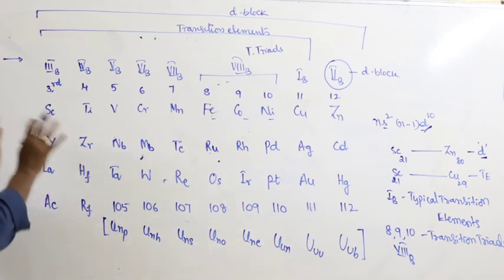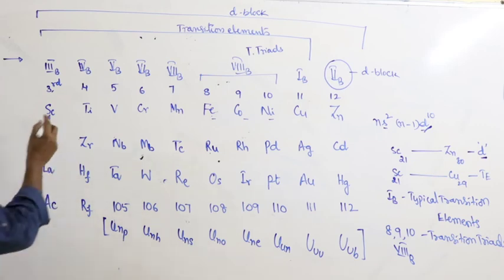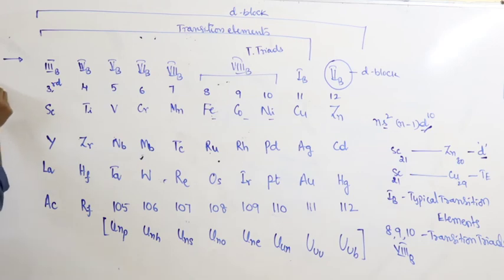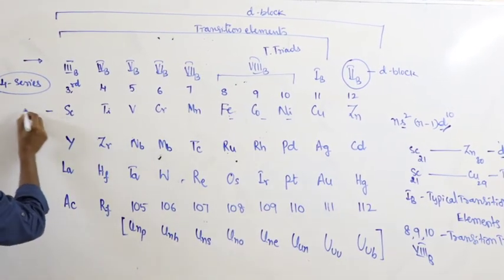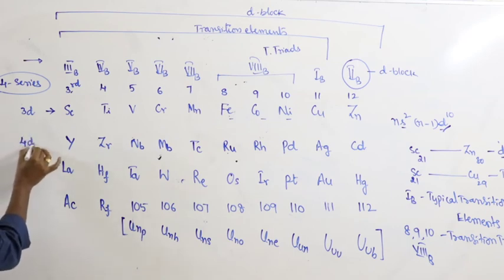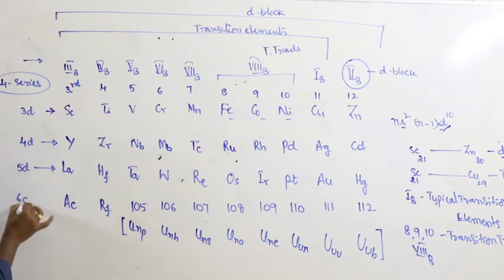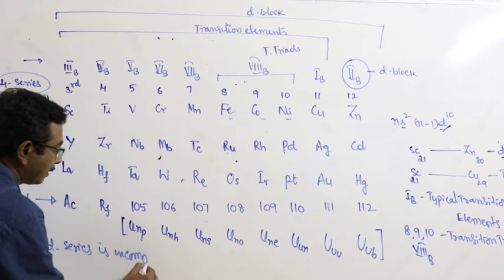But based on the electronic configuration of each and every period, once again they are divided into 4 series. What are the 4 series in the D block? First horizontal row is known as 3D series. Second one is known as 4D series. Third one is known as 5D series. Fourth one is known as 6D series. Here 6D series is an incomplete series.